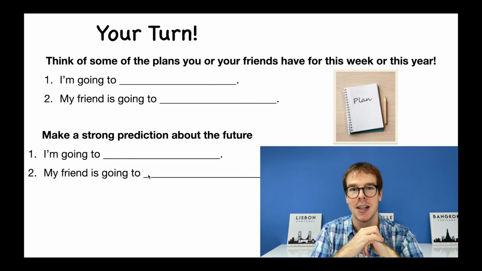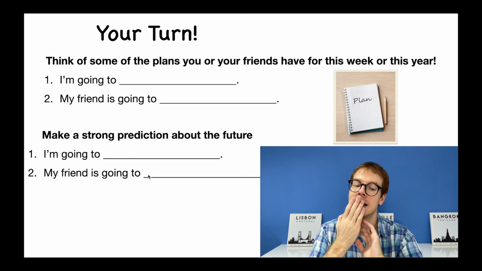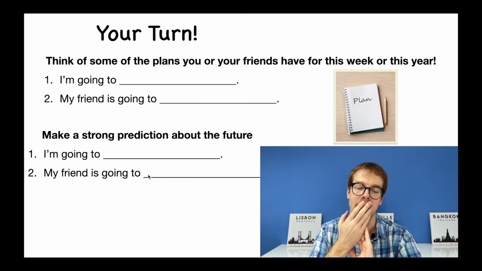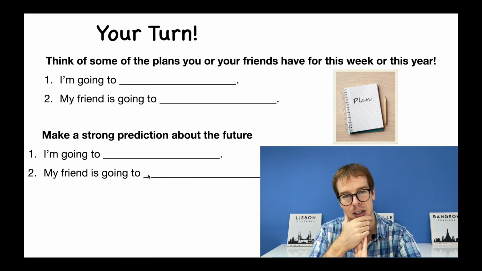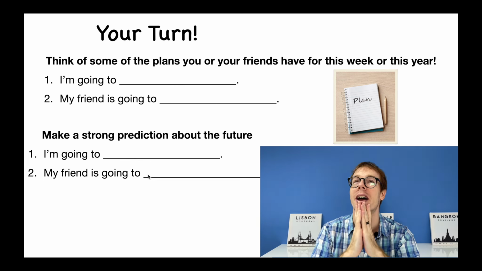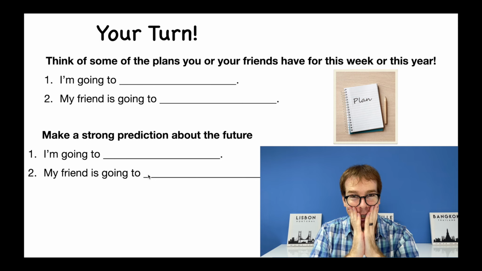All right. So for me, what can I think about as a prediction about the future? This one I'll do far future because I used a person. I'm going to be very happy when I'm an old man. What evidence do I have for that?